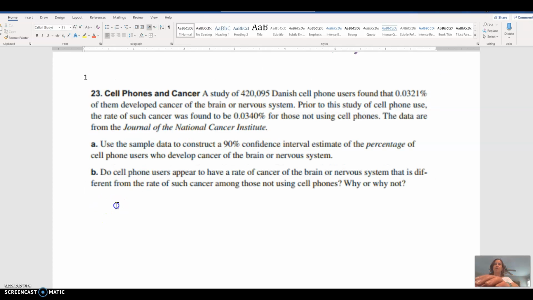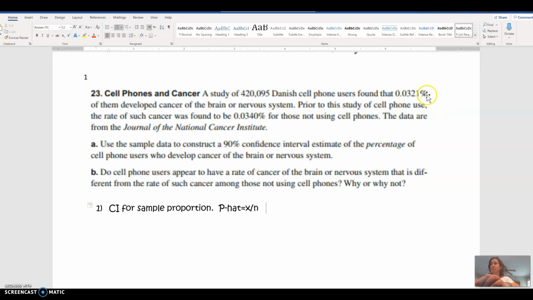So in part A, again, the first thing we realize is that this is finding a confidence interval for a sample proportion, right? A percentage is a proportion. So I need to know X and N. Remember, P hat is the decimal that represents X over N. To use my calculator, I need X, the actual number of cell phone users out of the 420,095 that got cancer. So I'm going to have to set up an equation.